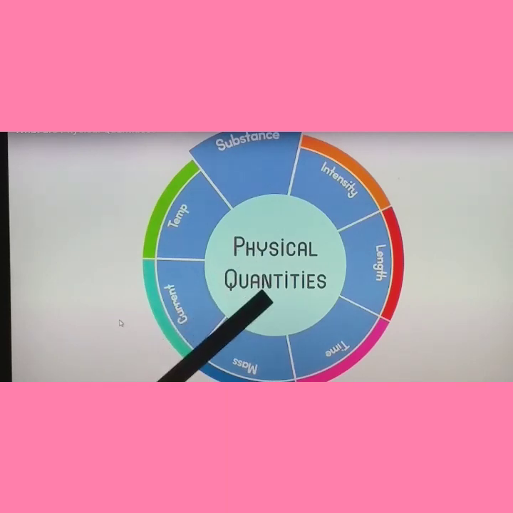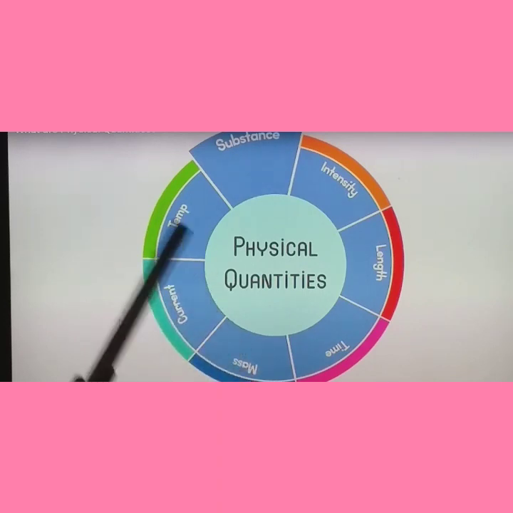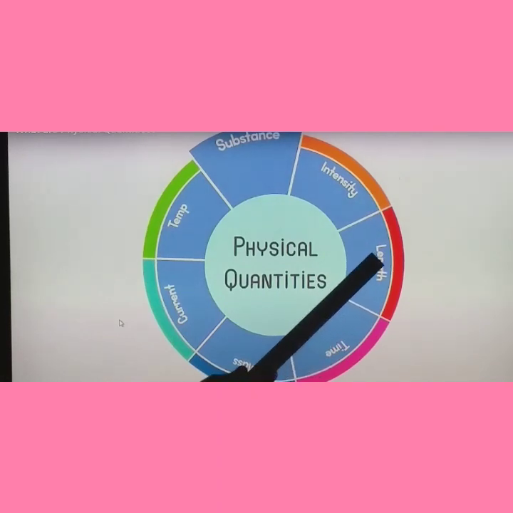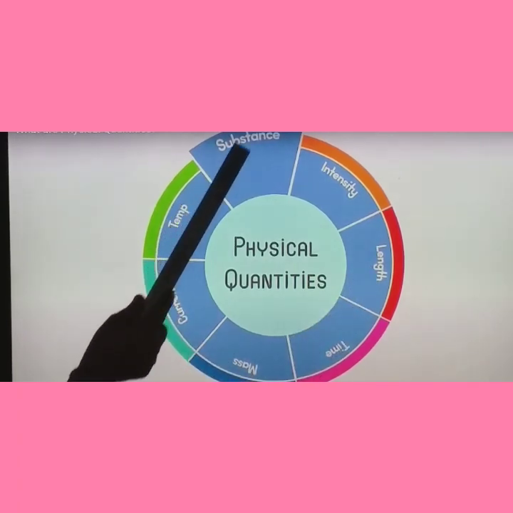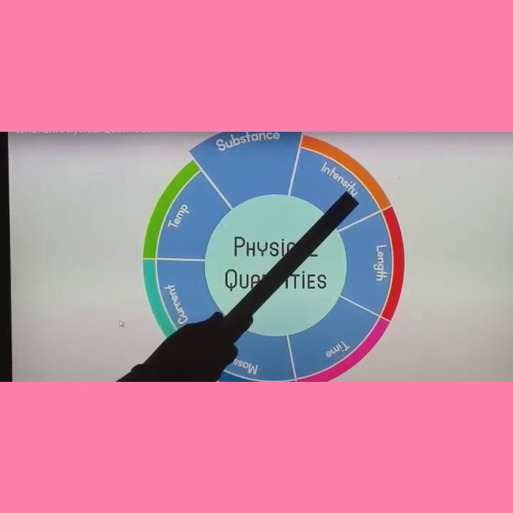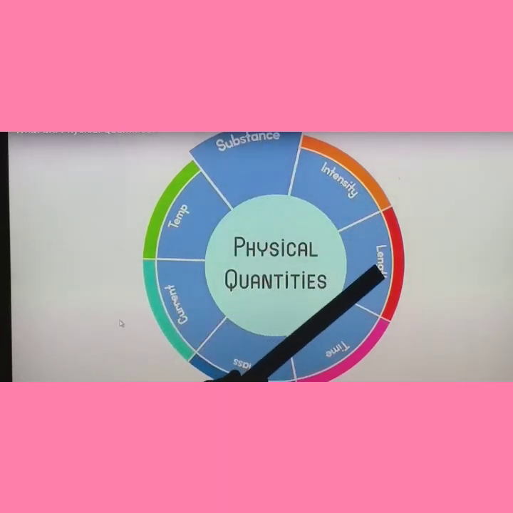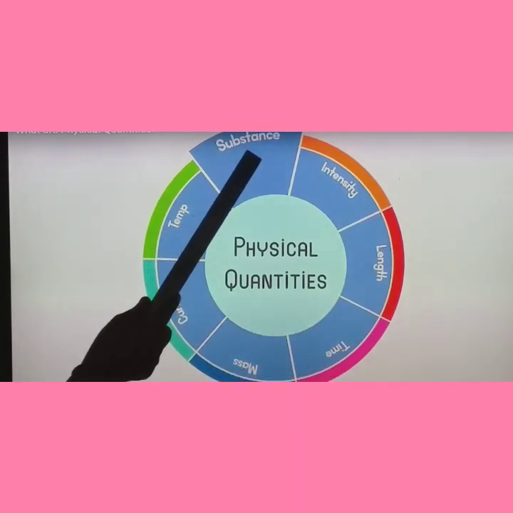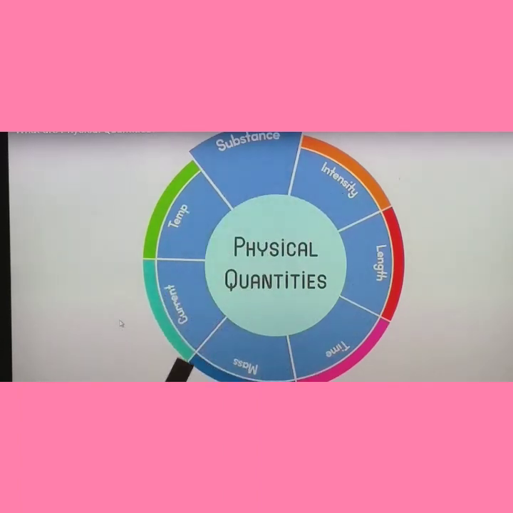There are 7 fundamental quantities: length, mass, time, electric current, temperature, amount of substance and luminous intensity. All these 7 come under the physical quantities, or we call them the fundamental quantities.